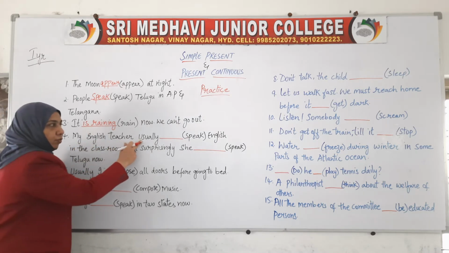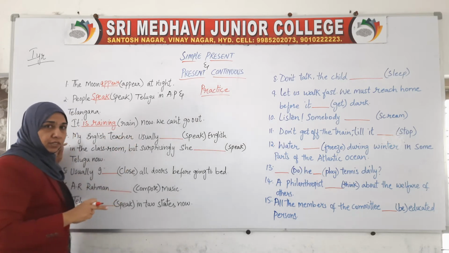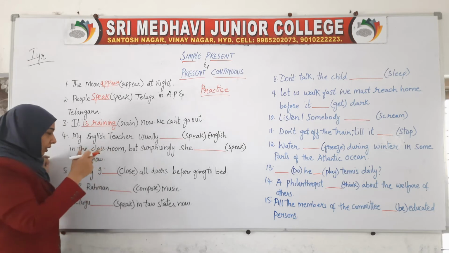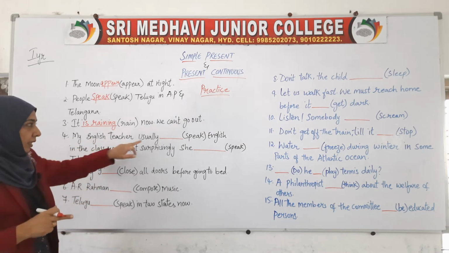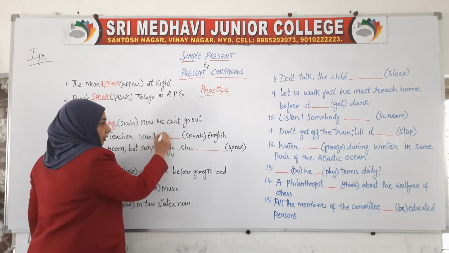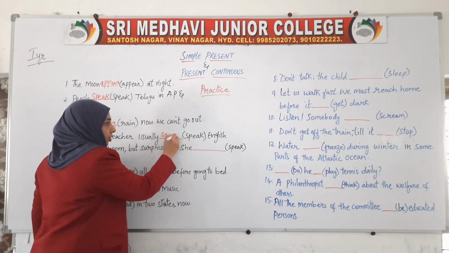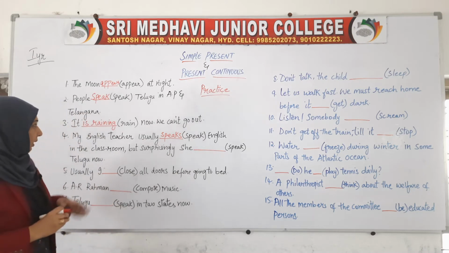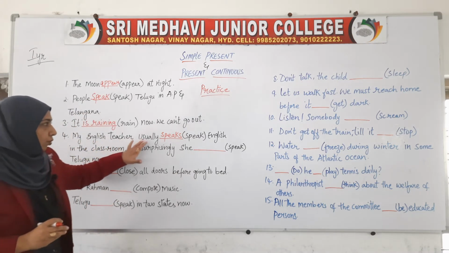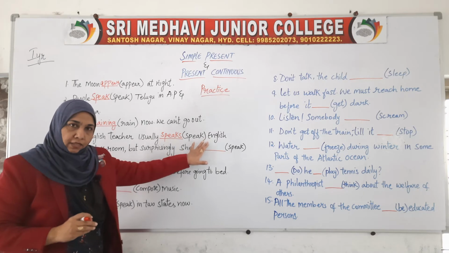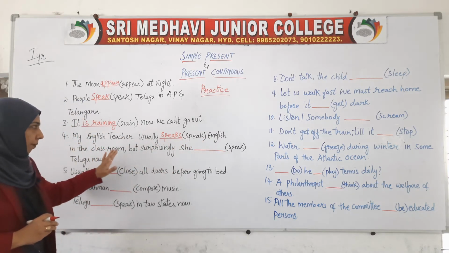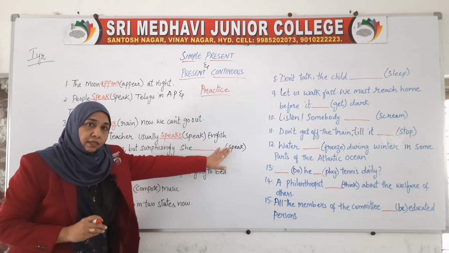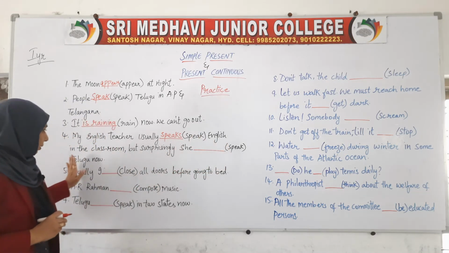My English teacher is the third person, she or he is singular, and it is her habitual action, so we have to add s here. My English teacher usually speaks English in the classroom, but surprisingly she dash again, speak Telugu now.